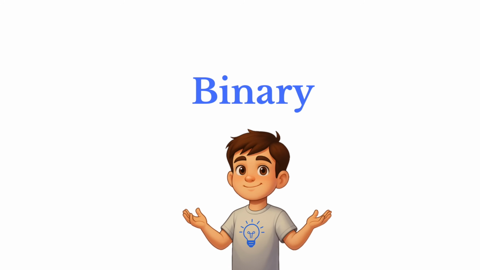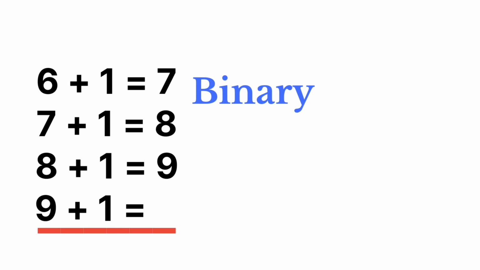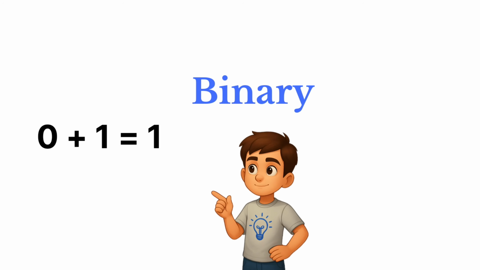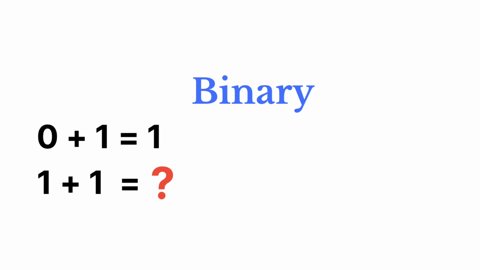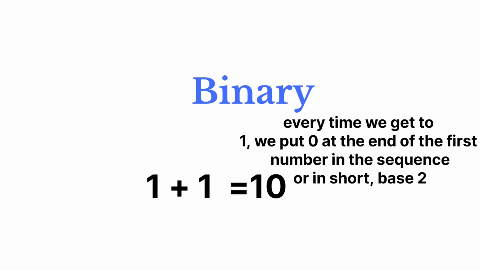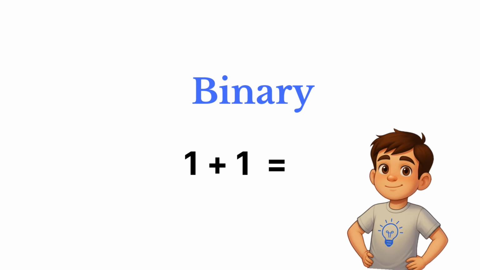So just like in our system, when we run out of digits at 9 and have to roll over to 10, 1 ten and 0 ones, binary runs out of digits at 1. To write the number 2, it has to roll over. It becomes 1, 0, meaning 1 two and 0 ones. So when you ask a computer, what is 1 plus 1? The real answer is 10.